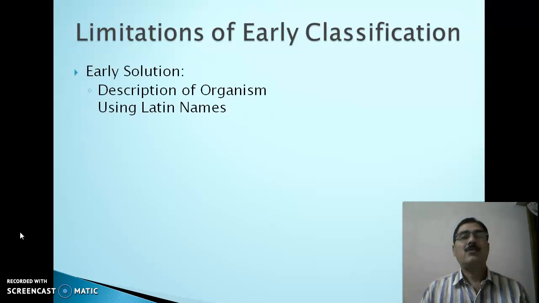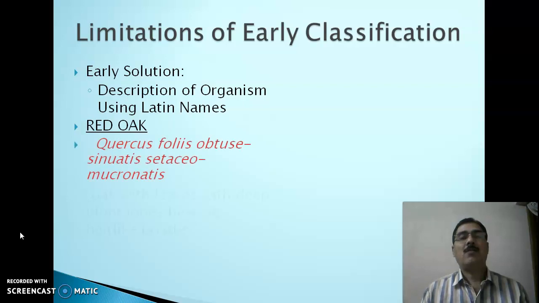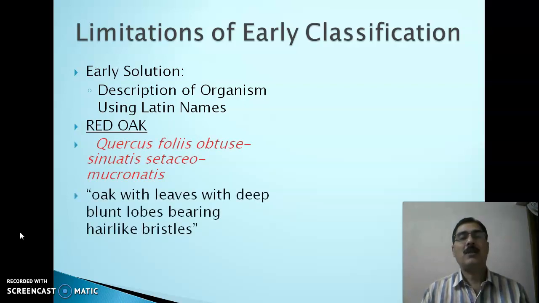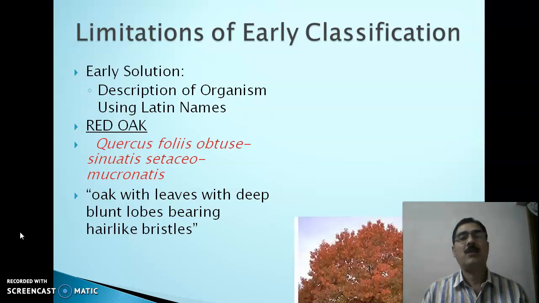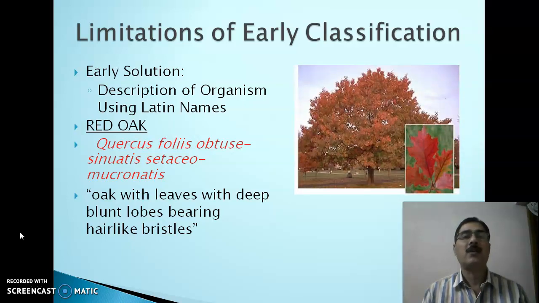The early solution was description of organisms using the Latin names. Say for example, the red oak tree. The red oak tree is the oak with the leaves with deep blunt lobes bearing hair-like bristles, and that is written in the Latin in the red color here, and all this carries the description of the organism, but it is very difficult to remember it.